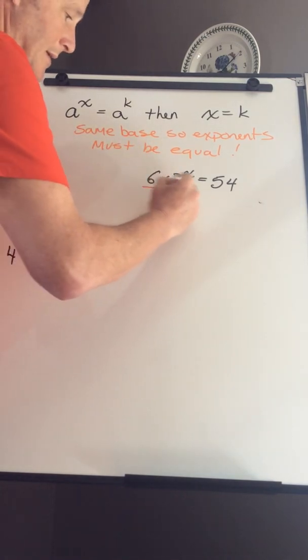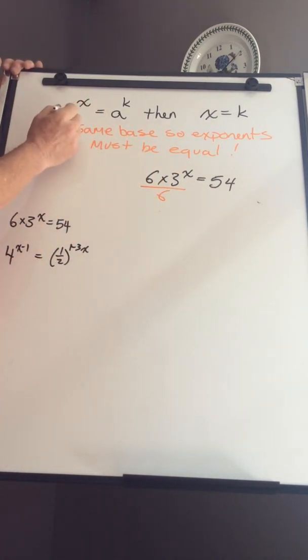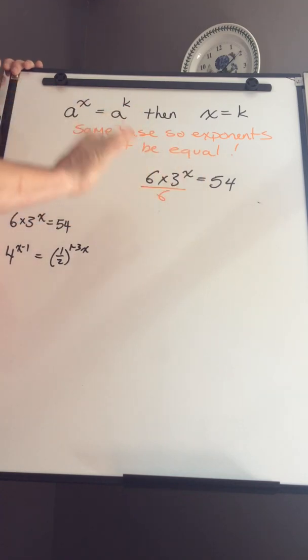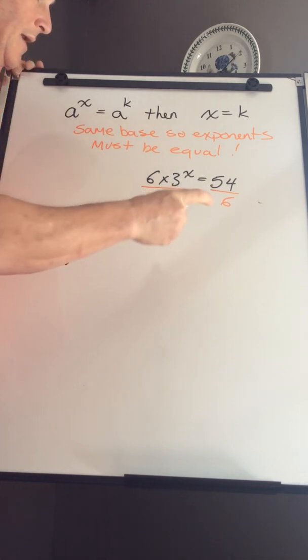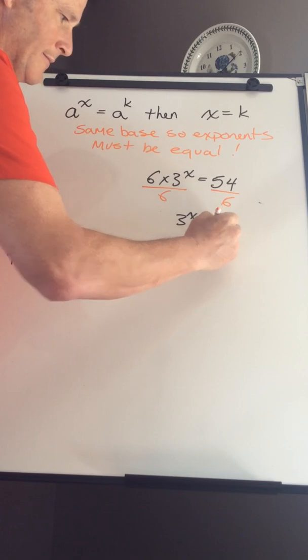We have 6 times 3 to the power x equals 54. Well, 3 to the power x, and I got a 6 and all this other stuff. It looks crazy. What am I going to do? Divide both sides by 6. Get rid of this. Remember, I want it to look like this, a to the power x. So in this case, I want it to be 3 to the power x, and just 3 to the power x. So I divide both sides by 6, and now I have 3 to the power x equals 9.